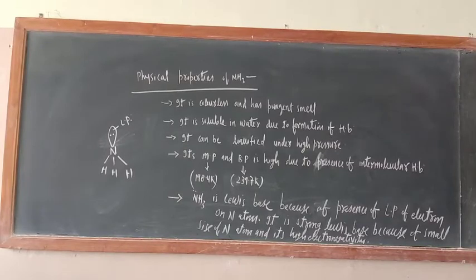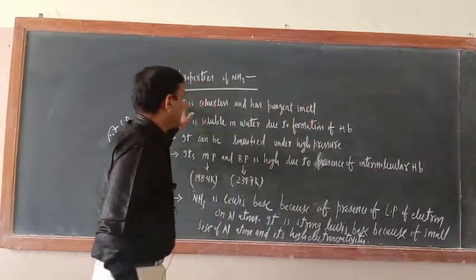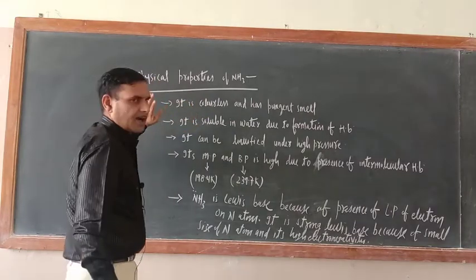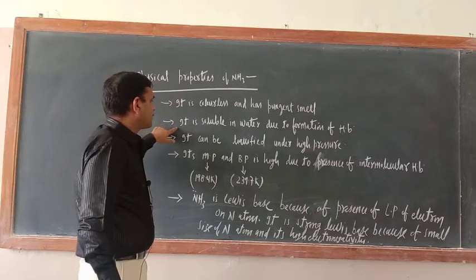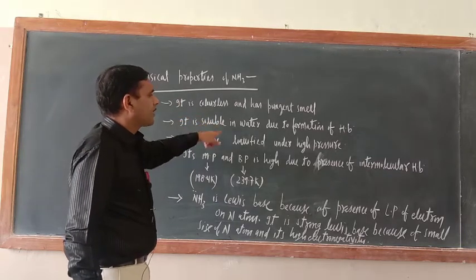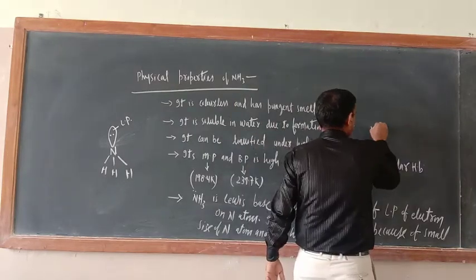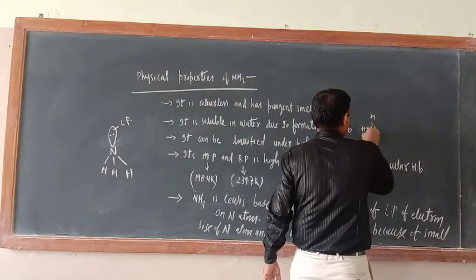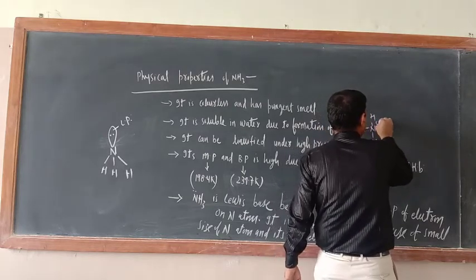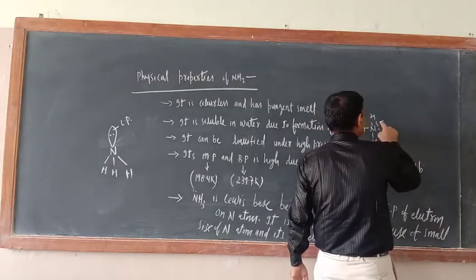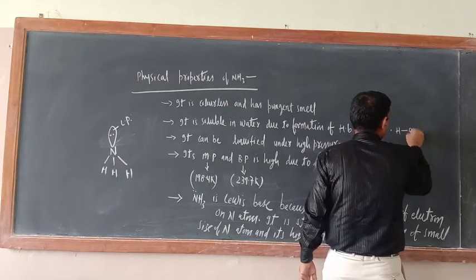As far as the physical properties of ammonia are concerned, it is colorless and has a pungent smell, an ammoniacal pungent smell. Next, it is soluble in water because it forms hydrogen bonds with water. Just try to understand, this is ammonia, with H and H. Now nitrogen is an electronegative atom, so slightly negative, hydrogen is slightly positive, and this is water.